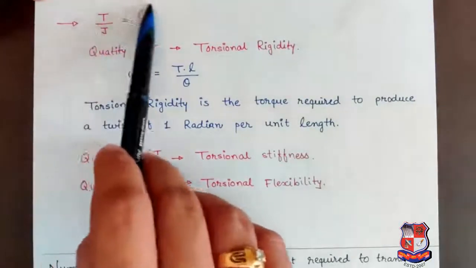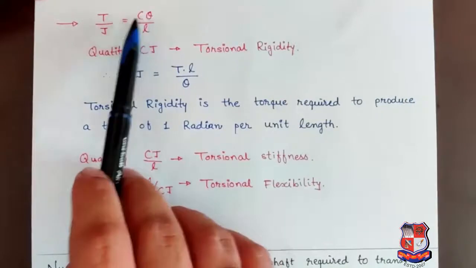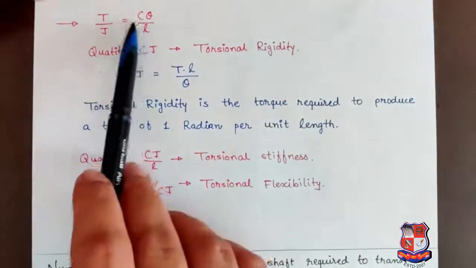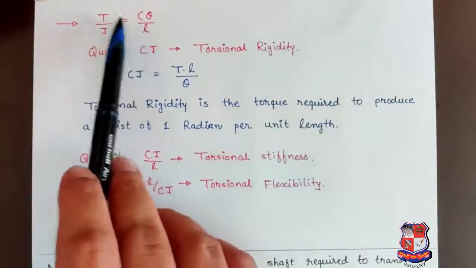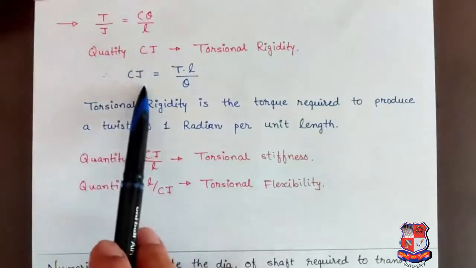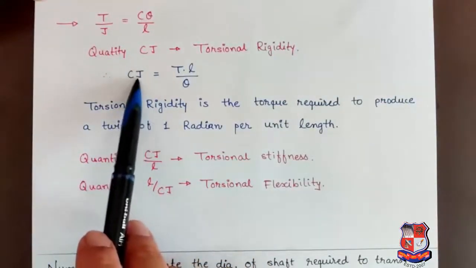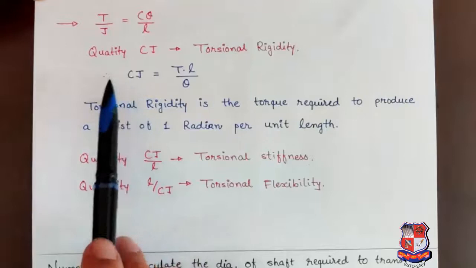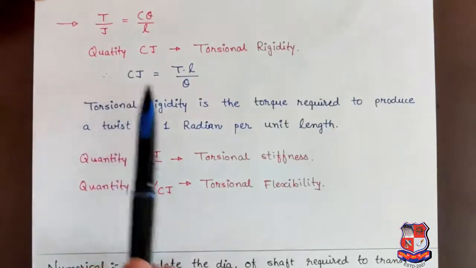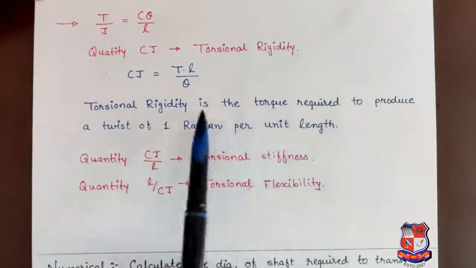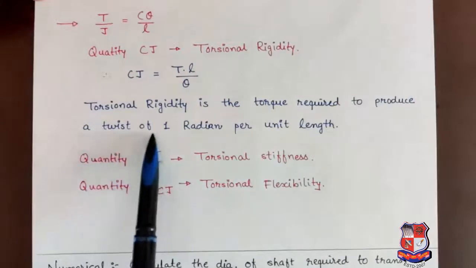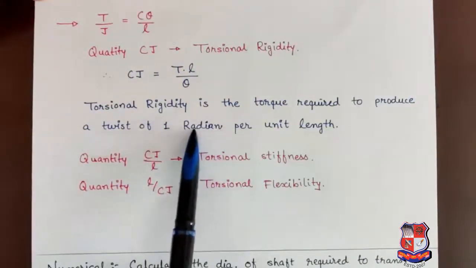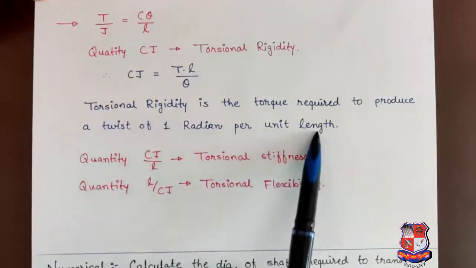If we rearrange this equation, we get C into J is equal to T into L by theta. Torsional rigidity is the torque required to produce a twist of 1 radian per unit length.